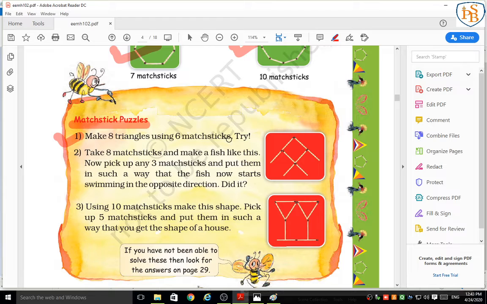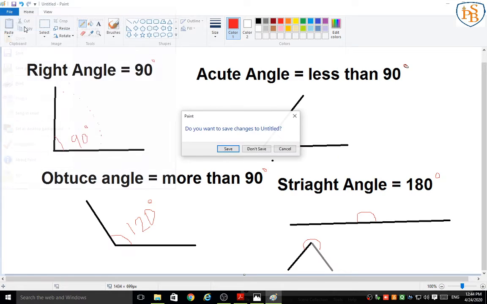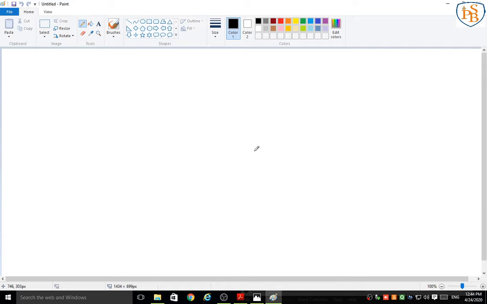Can you make it, students? Okay, I will give you 2 minutes. You just draw in your notebook. I will wait for you only for 2 minutes, okay? You have to take only 6 matchsticks and by using 6 matchsticks, you have to make how many triangles? Correct, 8 triangles. So start to do the activity. 6 matchsticks with 8 triangles. Done, students? Don't look over here. Done? Okay, I will help you.